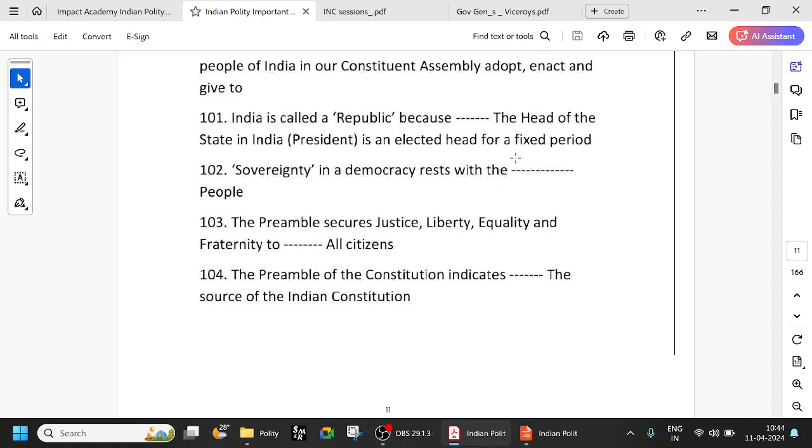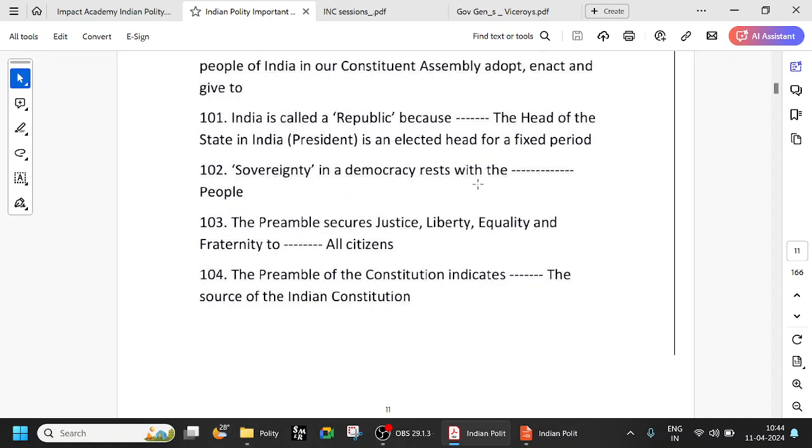And also, if you talk about democratic, many people get confused about what is republic and what is democratic. Even in a republic there is democracy. Mainly you call a government democratic when the people have the right to vote. And it is a republic because the head of the state is elected for a fixed period. Keep that in mind.